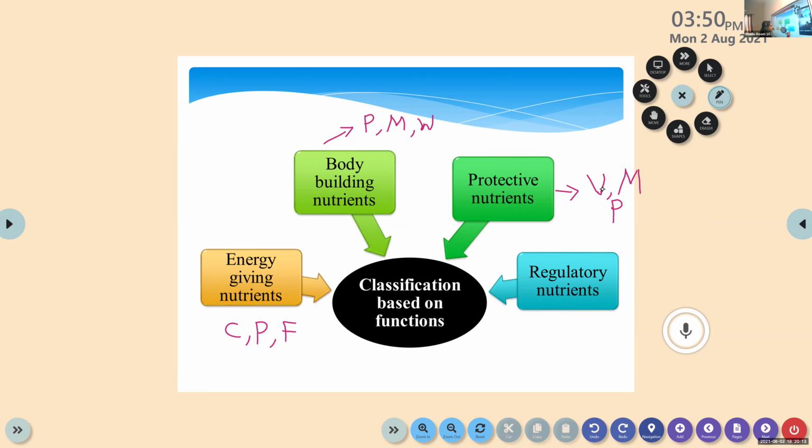Last one, regulatory nutrients. They regulate and control all the body functions. We need regulatory nutrients for the proper functioning of all the internal organs. Vitamins, minerals and water are the regulatory nutrients.